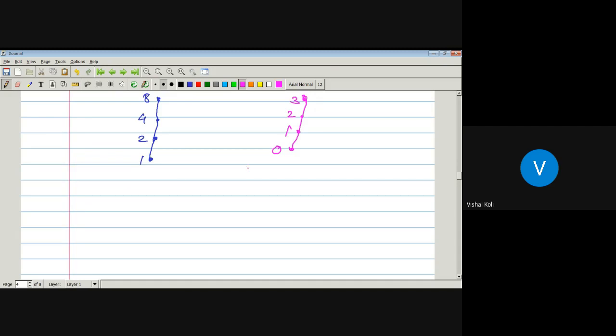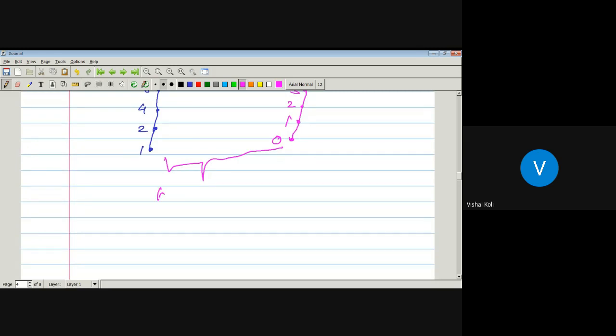So the Hasse diagrams of both the posets are identical except for the labeling of vertices. So if we have two posets having the same number of elements, in this way we can check whether there is an isomorphism between these two posets or not.